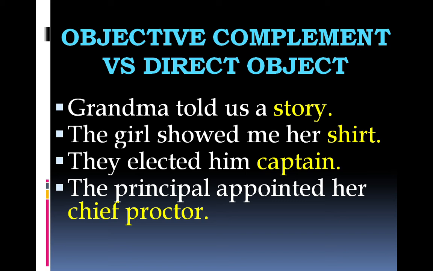Now, what's the difference? We need to keep one point in our mind and we'll never get confused. Direct object is the person or thing on which the action is directly performed. It does not come into existence as a result of that action. It was already there. But that's not the case with the objective complement. Objective complement is something that comes into existence as a result of the action. It wasn't there already. It didn't exist previously. Now we'll judge these four sentences by these standards.